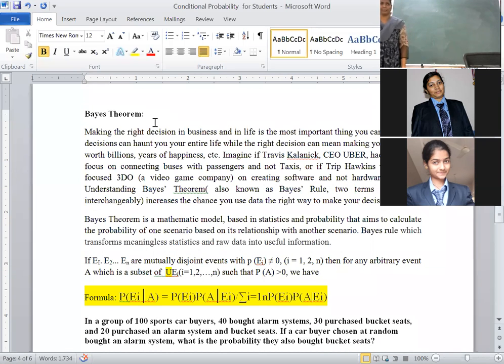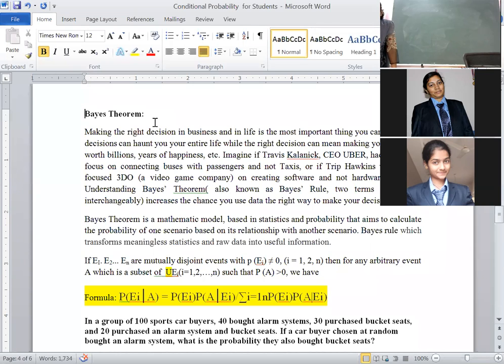Go through Bayes' theorem. I have highlighted it with yellow. Because time is not permitting me to tell you the real applications, but we have to cover the problems for the final examination. We are concentrating right now only on the marks perspective. Bayes' theorem is used in day-to-day life. If you want, I will send real life examples through WhatsApp.